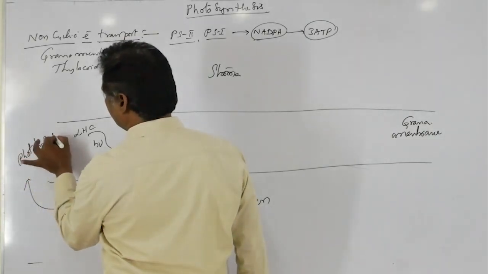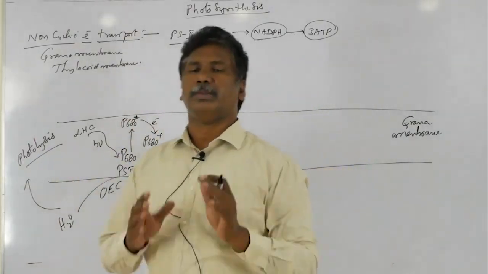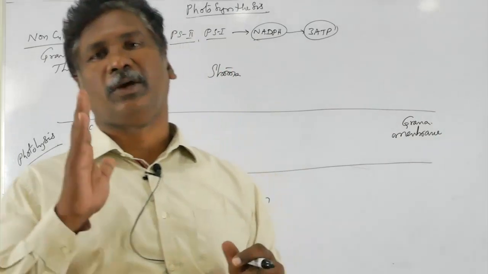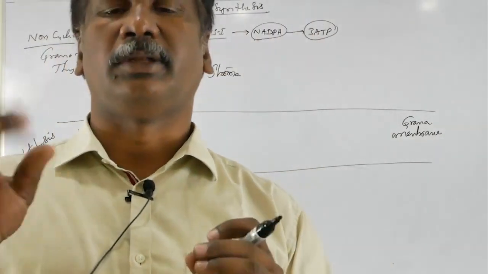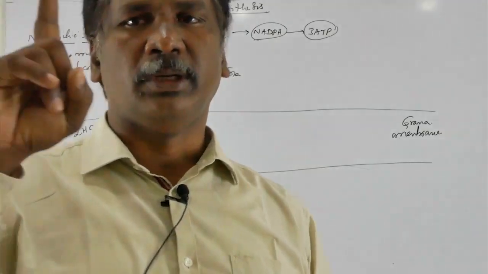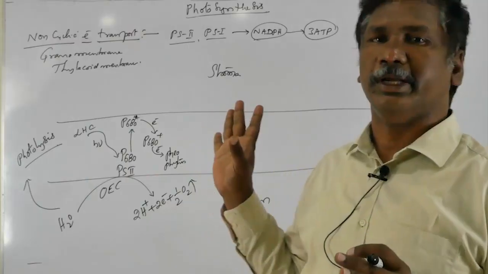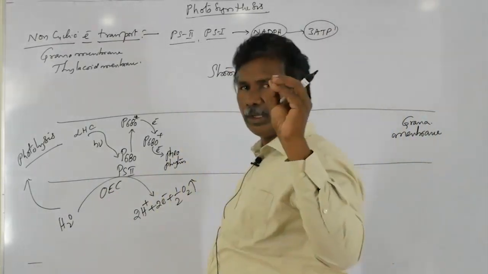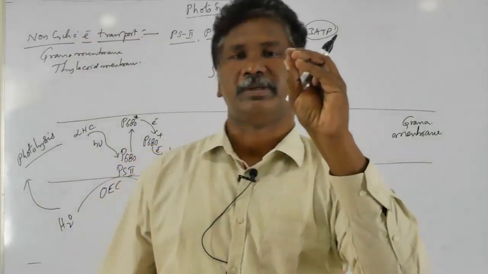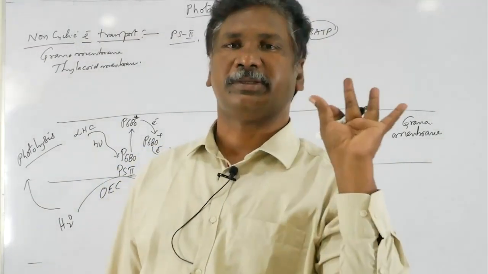Important 2 marks question and also an important NEET bit: photolysis. What is the meaning of photolysis? The splitting of water molecules into protons and electrons and releasing oxygen in the presence of sunlight is simply called photolysis. It is carried out with the help of an enzymatic complex called OEC, the oxygen evolving complex.